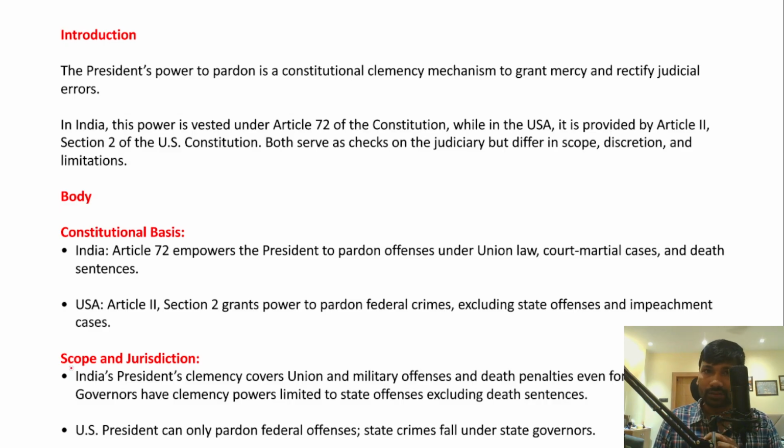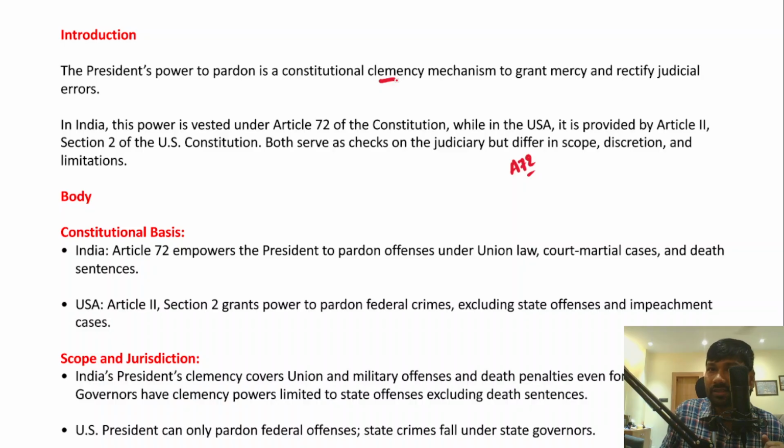Now when you write the introduction for this particular question, what do you have to write? Remember, as I've already told you, when you write the introduction for a polity question, it is always advised that if it is associated with any constitutional provision, you just mention the constitutional provision to make it more and more impactful. Here, the president's power to pardon is a constitutional power. The Constitution itself talks about the pardoning powers of the Indian president.